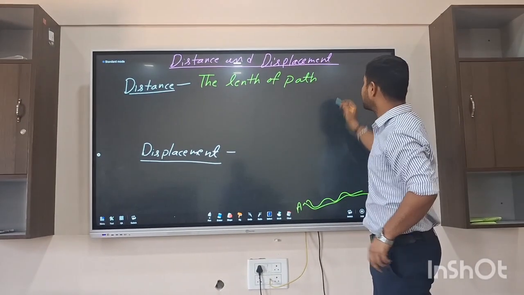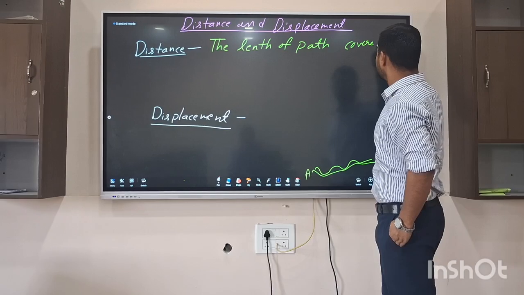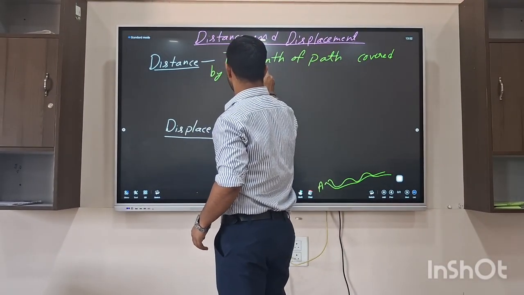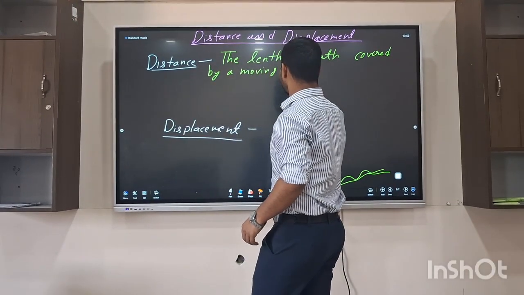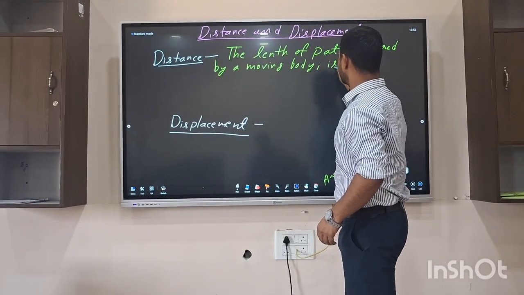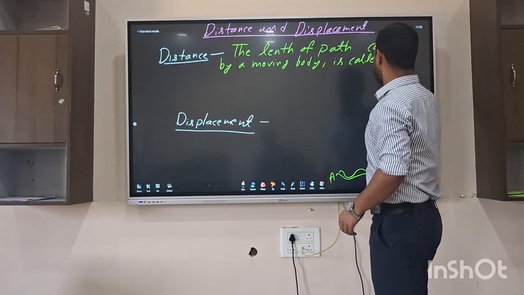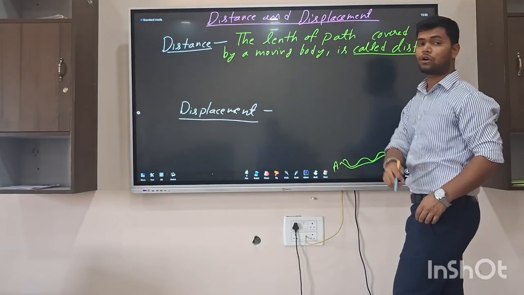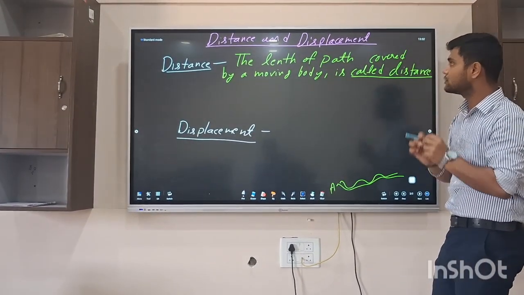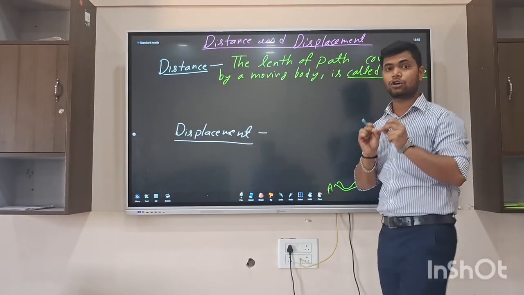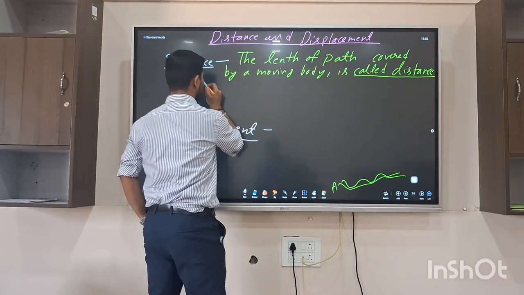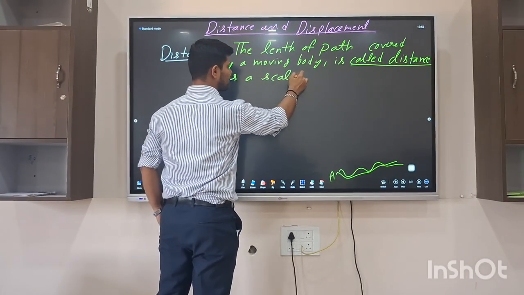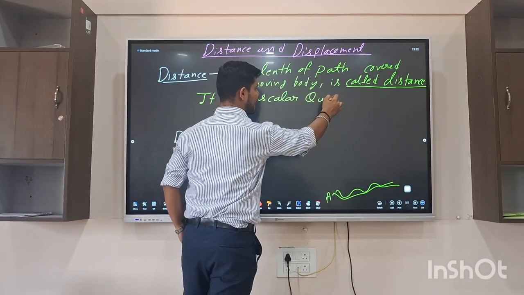So the length of path covered by a moving body is called distance. My dear students, that is the definition of distance: the length of path covered by a moving body is called distance, and it is a scalar quantity. Keep this point in your mind.